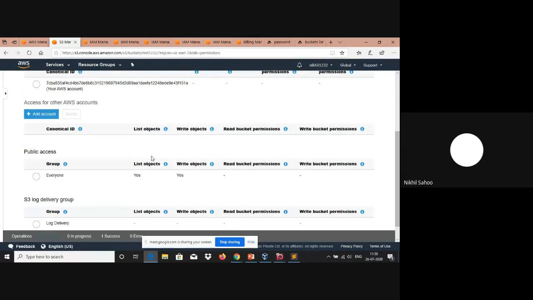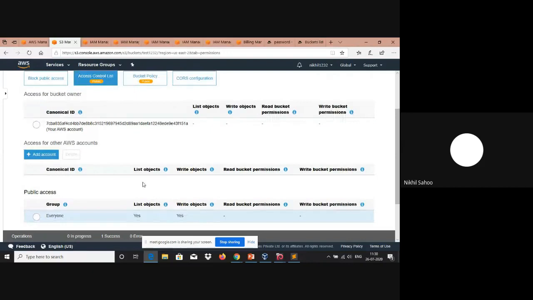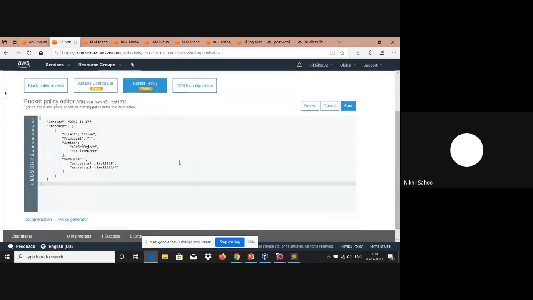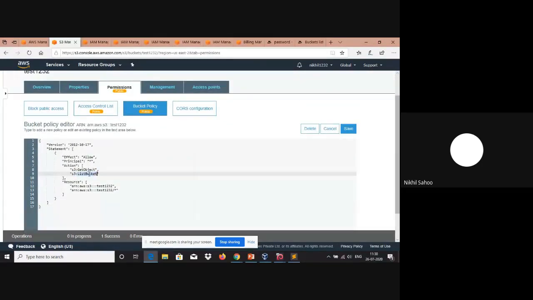Now, the misconfiguration here would be, let's say, that we had applied this particular access control list while we were working in the testing environment. And while we moved on to production, we realized that access control lists are not recommended by AWS as of now. So we attached a bucket policy onto it, and since it is on production now, we have applied restrictive permissions, only giving read permissions. But even after attaching this particular policy, all the users would still be able to upload files onto that particular bucket.